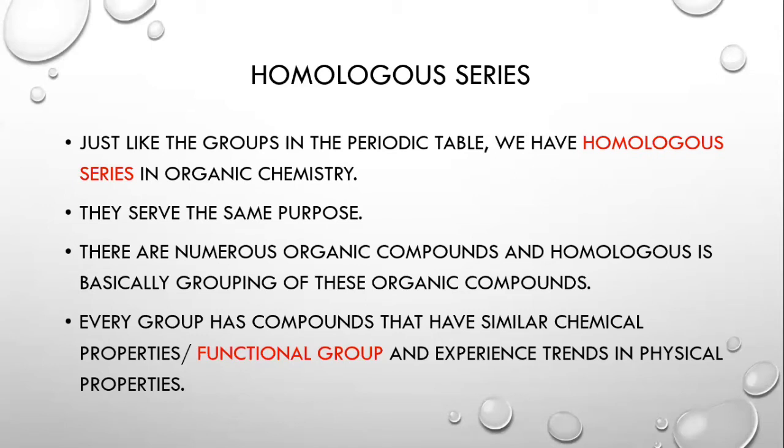The homologous series is basically the classification of organic compounds. There are numerous organic compounds. There are very complex ones and there are very simple ones as well. In order to classify them on the basis of their structure and their properties, we have made homologous series. In a homologous series, we have several organic compounds, and these compounds have the same chemical properties and they experience trends in physical properties. They also have the same functional group.